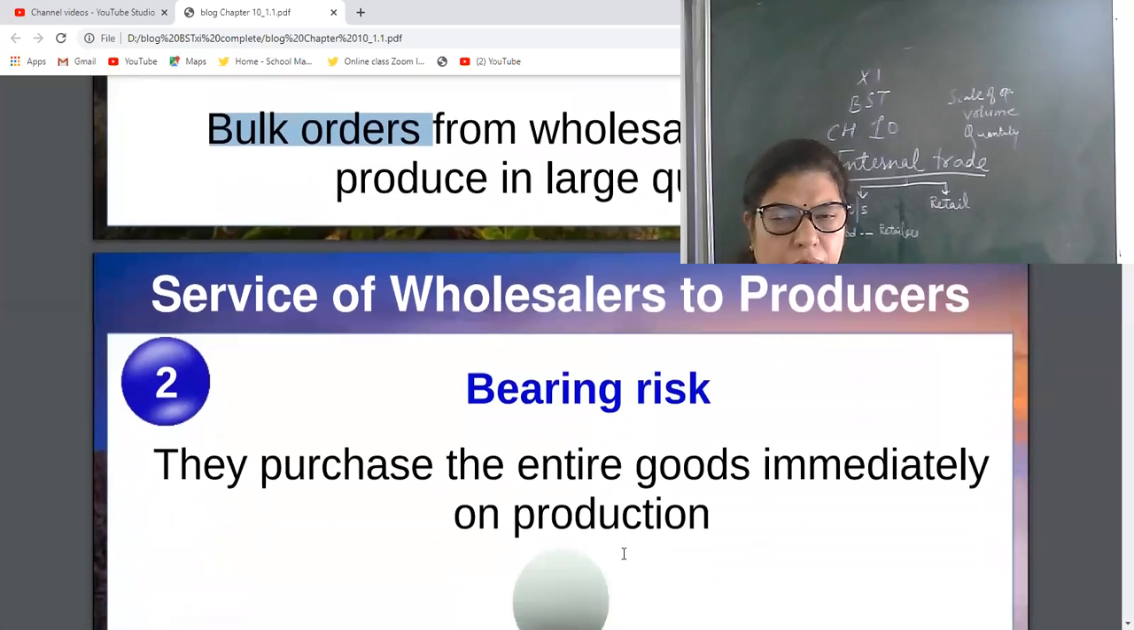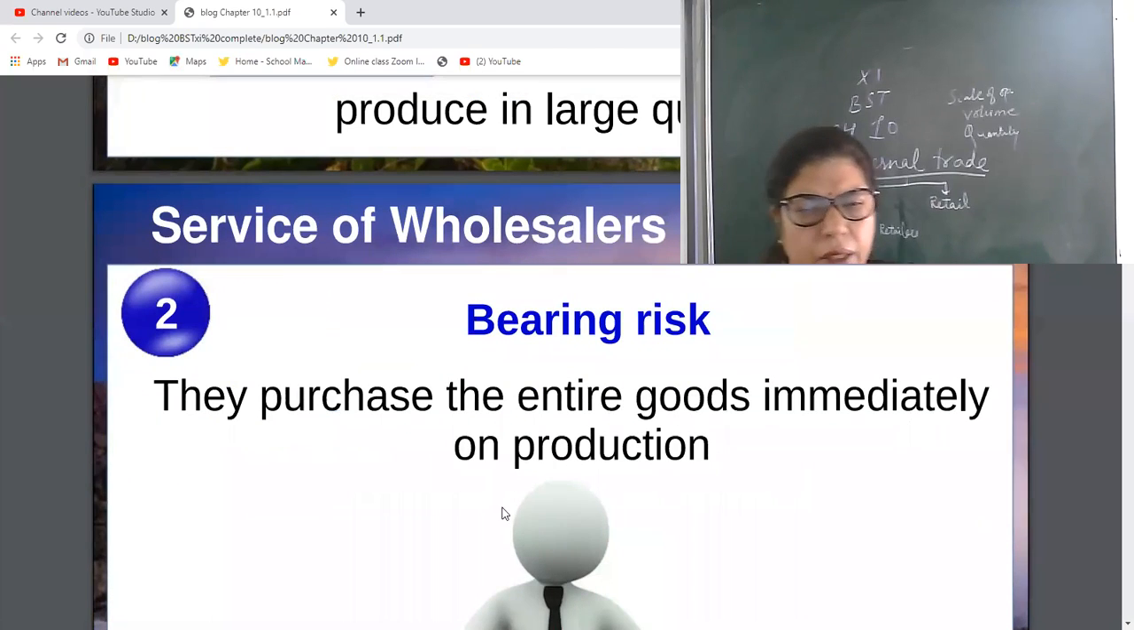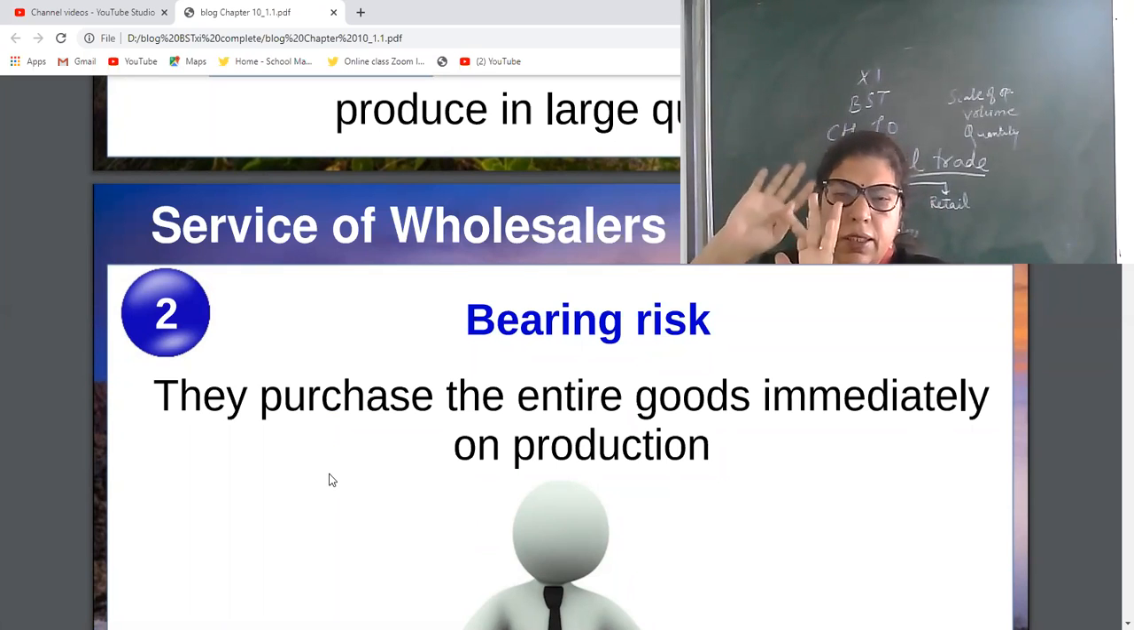Now next, bearing risk. Wholesalers purchase the entire production, the entire goods, immediately on production. As soon as the production and packing are over, the producer supplies the goods to the wholesaler. Now the risk factor of the producer will be less. Why? Because he supplied the goods immediately. Now the risk of wholesalers increases, because the bearing risk is high.